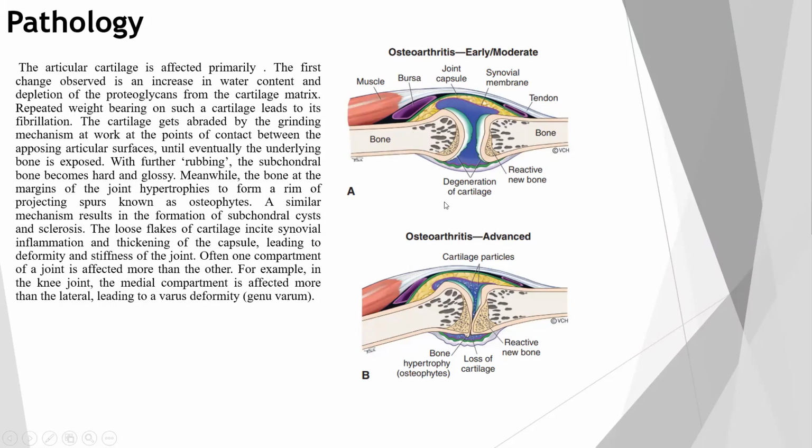Now we can see in this diagram. First is the synovial membrane, which is thickened, and there will be a swelling. Degeneration of the cartilage is there, and new bone formation, osteophyte formation, is there in this diagram.